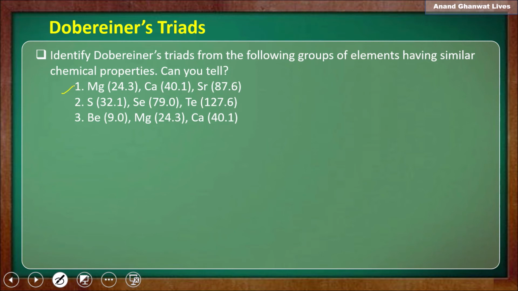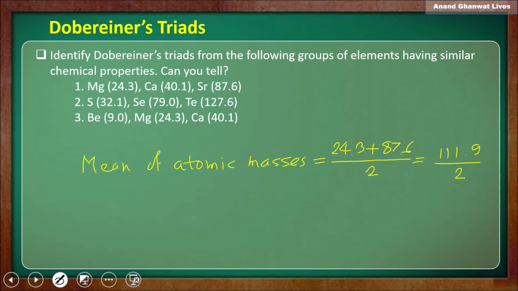Now the mean of the atomic masses of the first and third element is 24.3 plus 87.6 upon 2, that is 111.9 upon 2, which is 55.9.